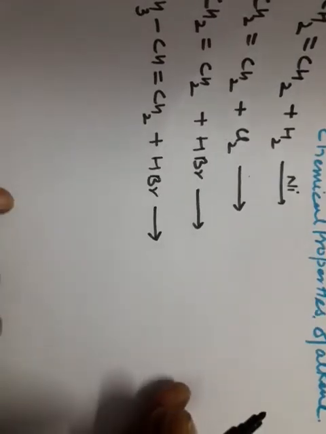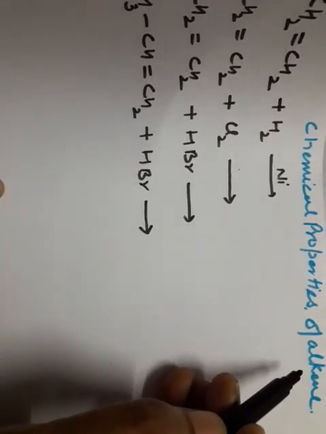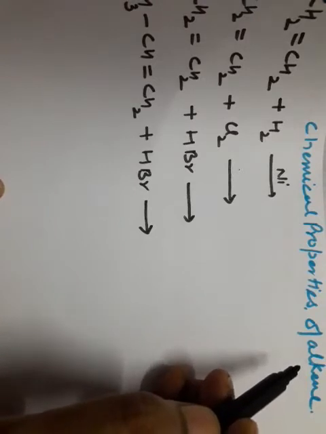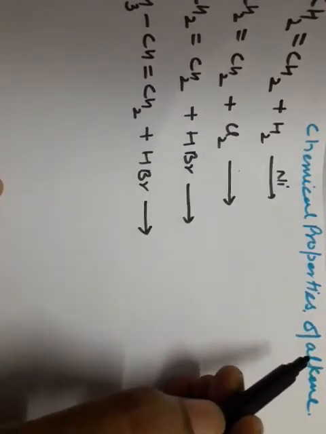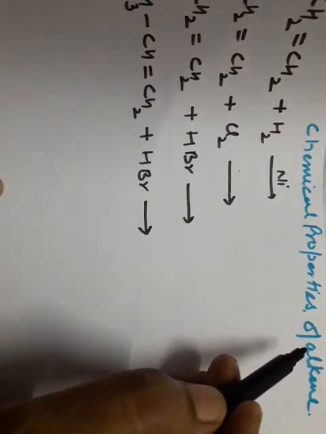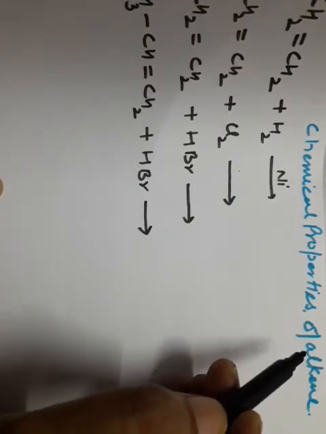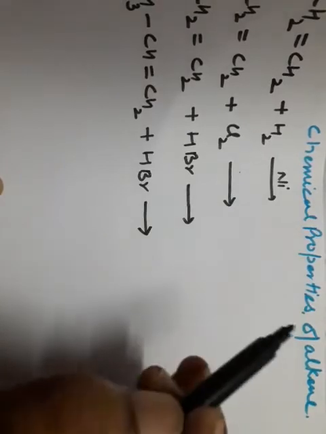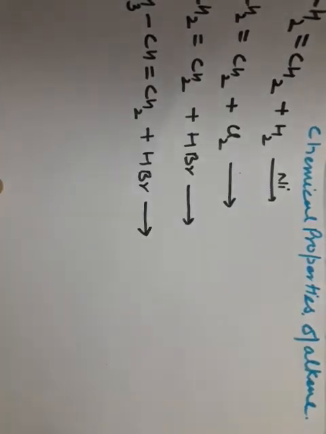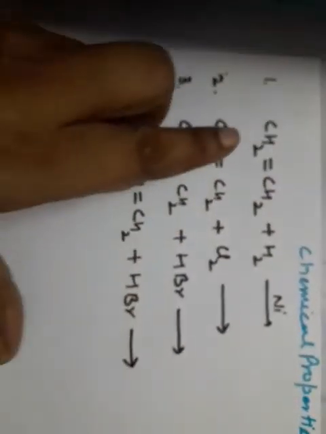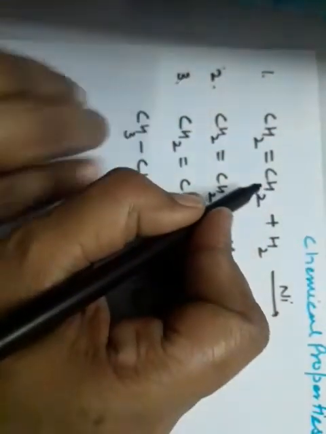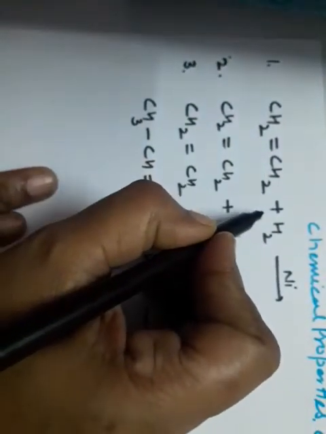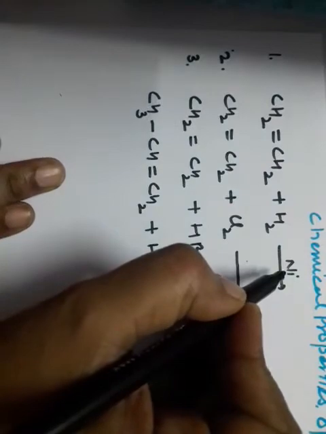Students, let's start the chemical properties of alkenes. Alkenes are a rich source of loosely held pi electrons, due to which they show addition reactions in which electrophiles add to carbon-carbon double bonds. Let's discuss. We have taken the example of ethene, and hydrogen is supplied in the presence of nickel.